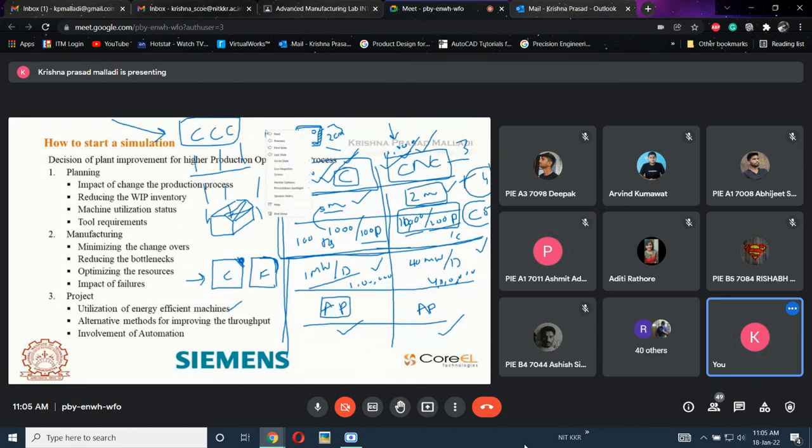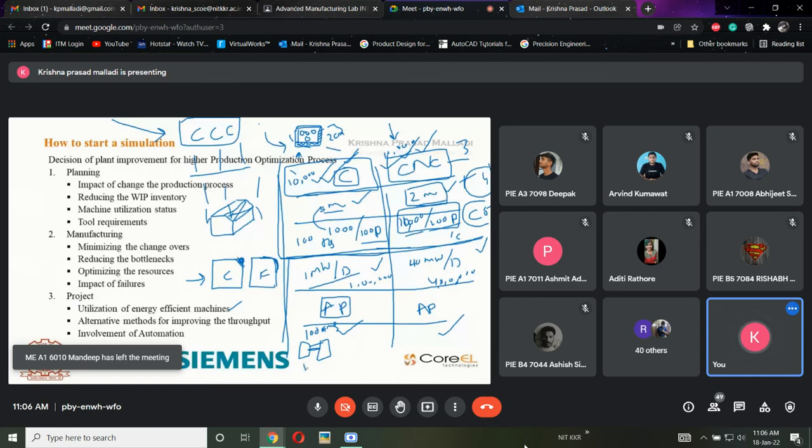Okay, sir. Not only for this, there is an application where this is the first machine and there is a second machine here. Hardly it will be some 100 centimeters apart. Now will there be a need for a conveyor? For every 1 minute one part is coming, and a part enters the second machine by some means, by human or by conveyor. Now is a conveyor necessary for this small application?